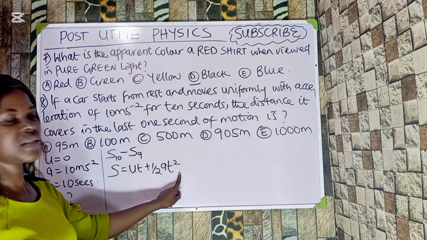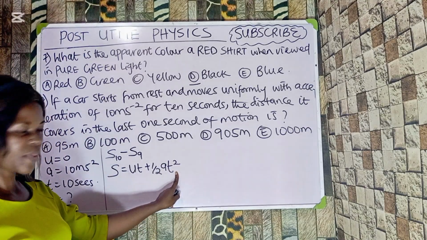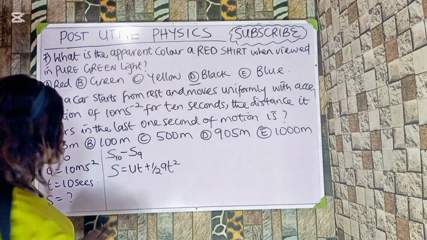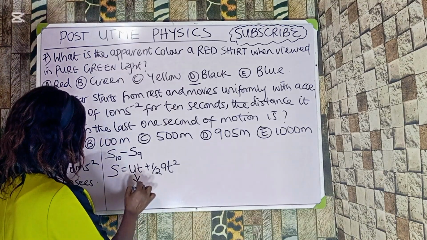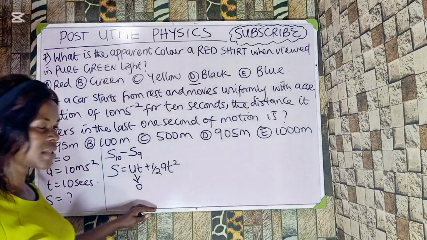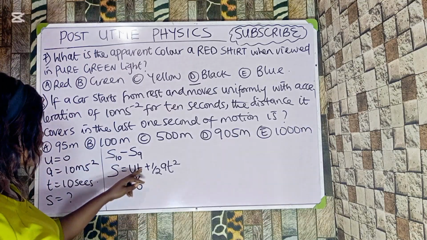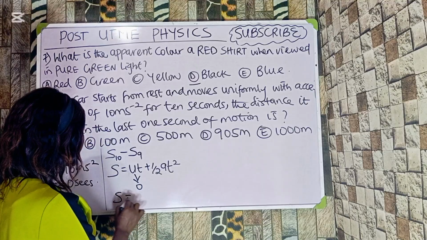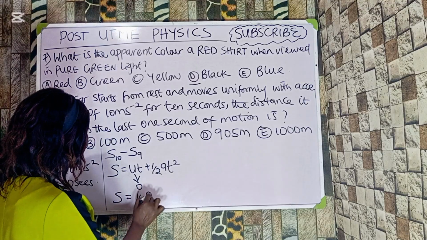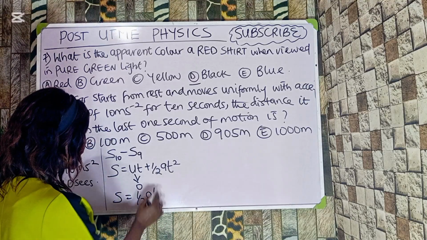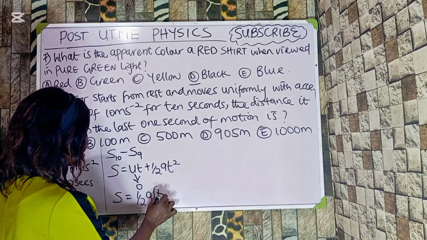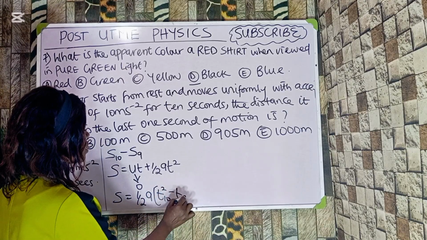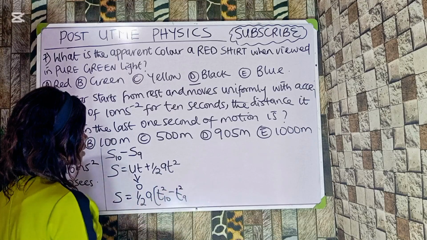See where the problem is. This we are going to substitute the time, and since the body starts from rest, u is equal to 0, so automatically here tends to what? To be 0. I hope you get it, because if u is 0 multiplied by time, everything here tends to 0. So I'm solving with x is equal to half a, I will now say, let me put the bracket, t when time is 10 all squared minus when time is 9 all squared.